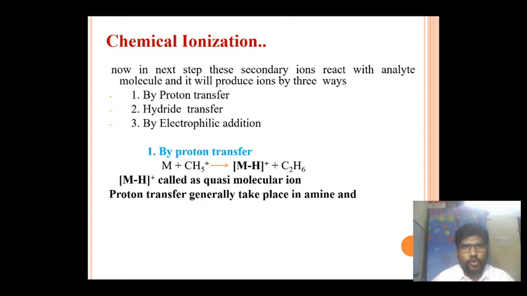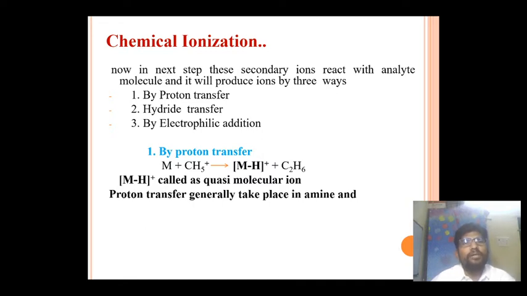The first one is proton transfer. M stands for the molecule, the analyte or the sample which is introduced for analysis, plus CH5 plus, the secondary ion, and then they produce MH plus and C2H6... wait, CH4. So M plus H stands for the quasi-molecular ion.